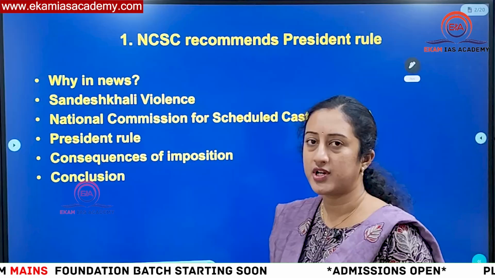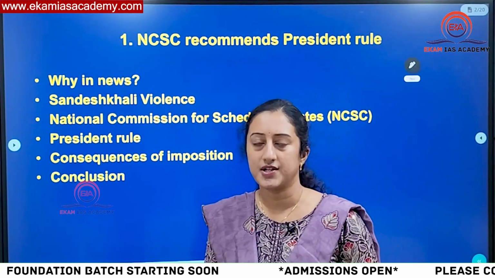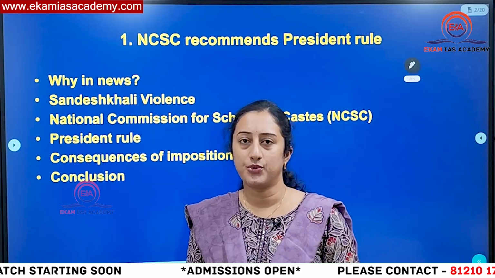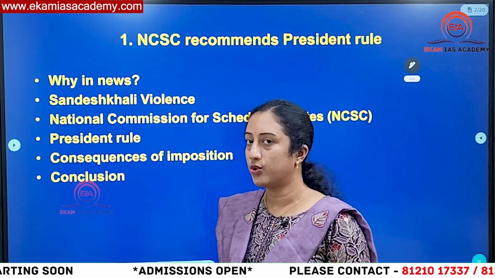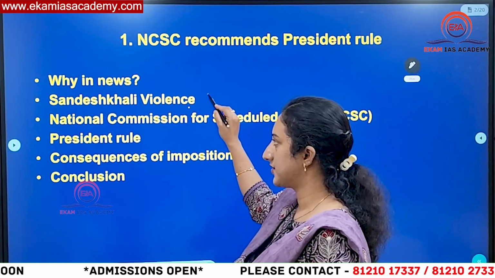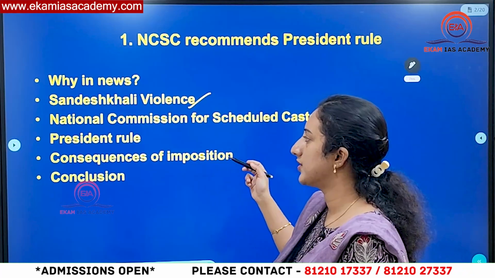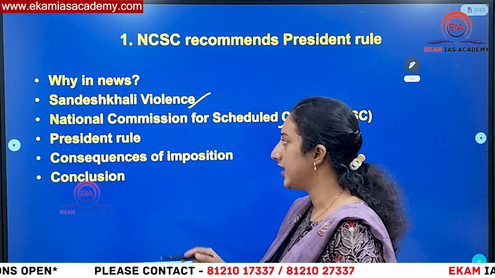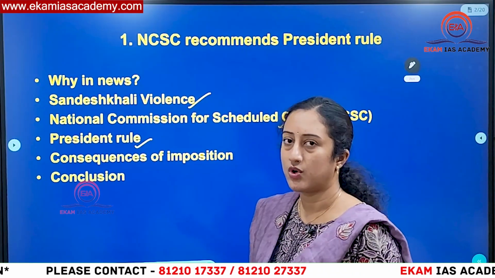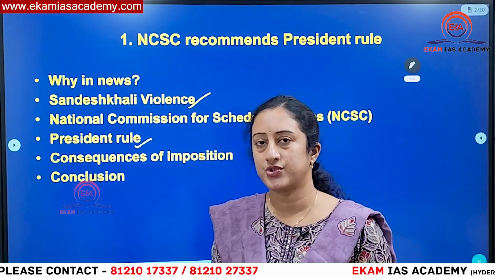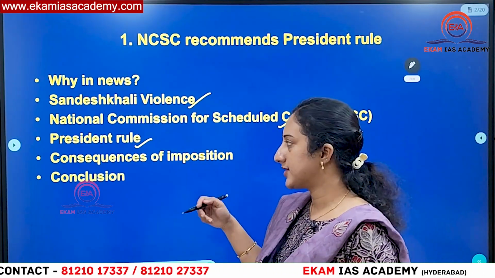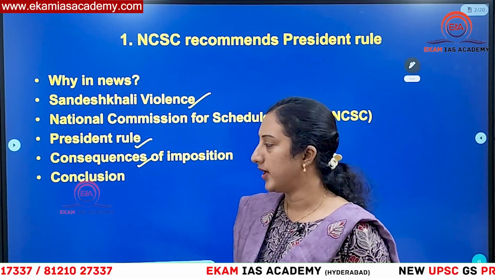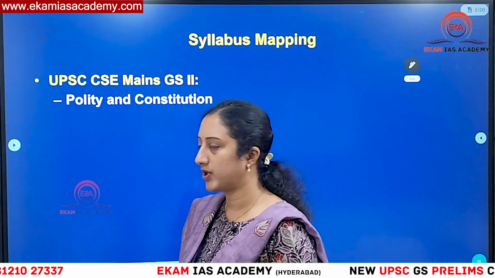NCSC, the constitutional body, is the National Commission for Scheduled Castes. It has recommended that President's rule under Article 356 has to be imposed in the state of West Bengal. So we'll know the reasons for it. We'll understand what this Sandeshkhali violence is and what led to this recommendation, and we'll know about the constitutional status of NCSC. We'll also know what President's rule is, in what situations it can be imposed, and all the constitutional provisions. At the same time, we'll also know the consequences of the imposition of President's rule, and then we'll understand how it can be settled.